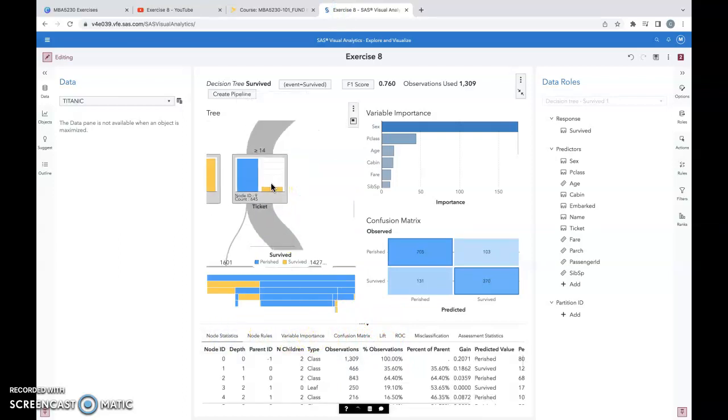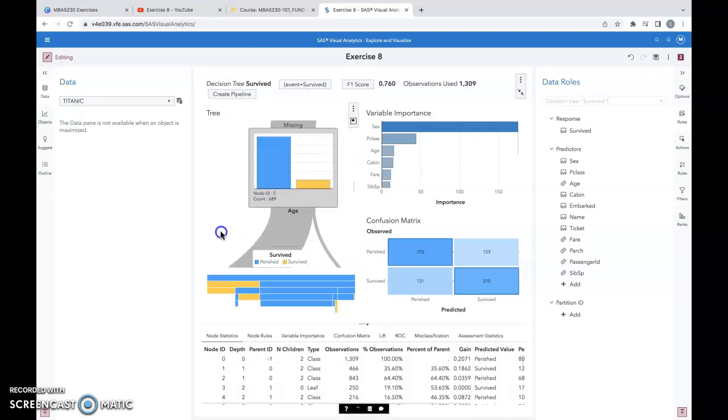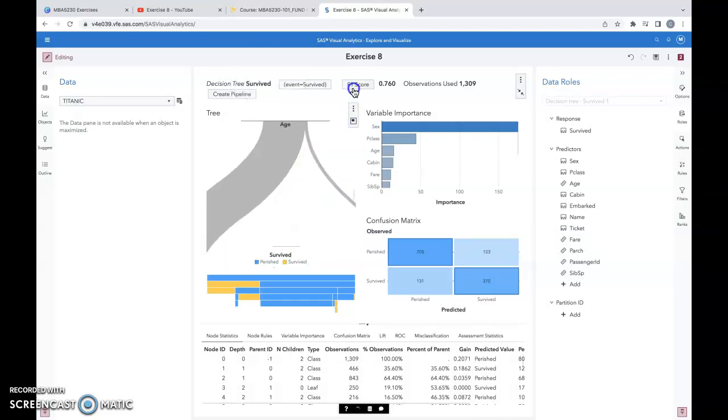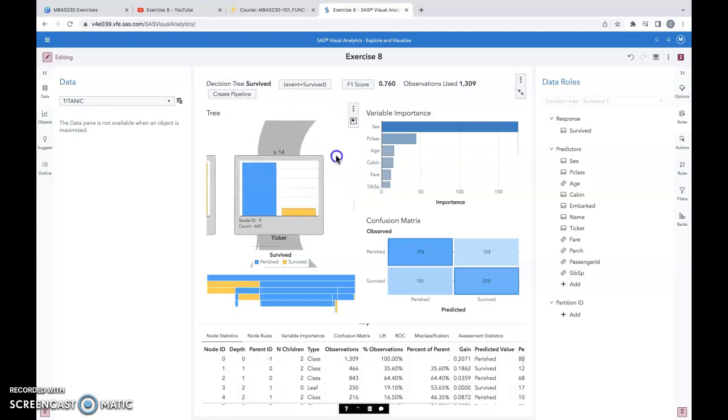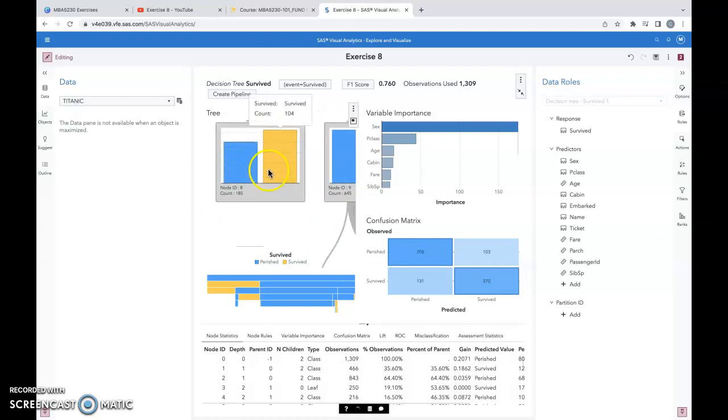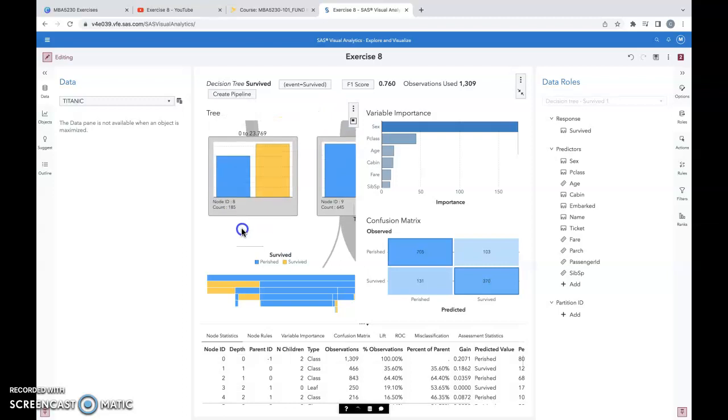Looking at the decision tree, we can come in and interact, and with missing, going down, age 14 and up, we can see the number of observations, which was 563, 104, 81.